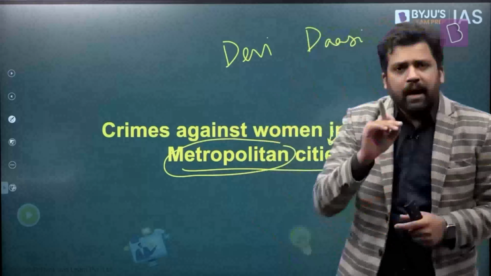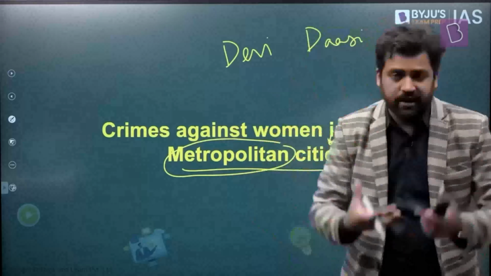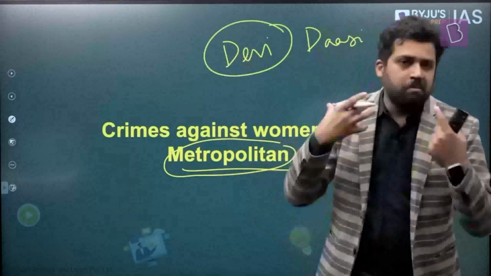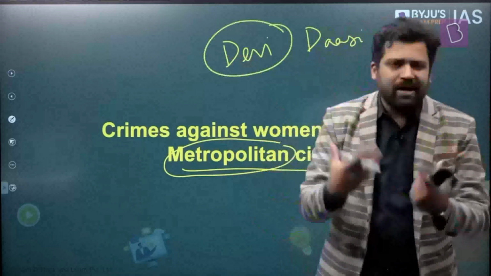What is the meaning of this? In society, women are given respect, they are revered, in some cases. So some women are treated as Devi, goddesses. But at the same time, different kinds of inferior treatment are also meted out to women. They are treated as Dasi.